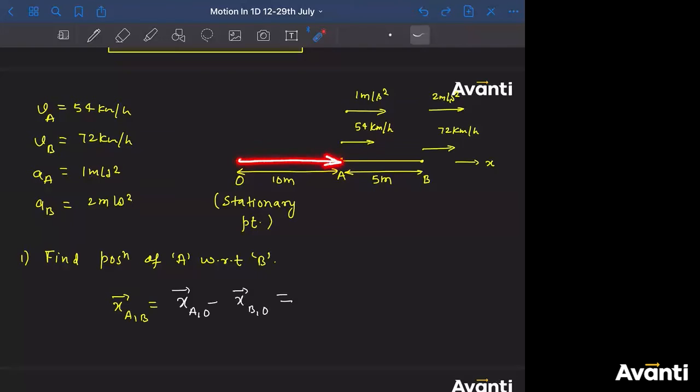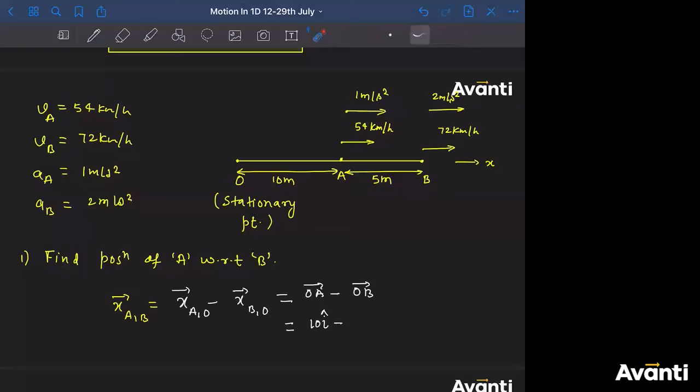So this is the arrowed line. So OA vector minus XBO, X comma XB comma O, so OB vector. Tell me what is OA vector, guys? What is the magnitude of this arrowed line? 10. Along which direction is this arrowed line pointing? Towards positive x-axis. So I cap. So 10 I cap minus.